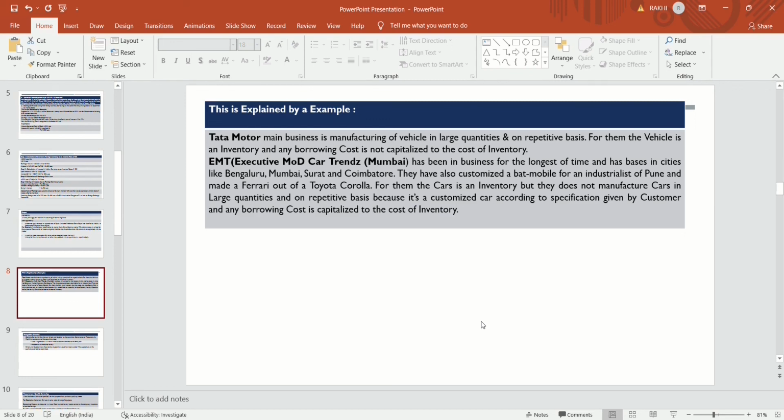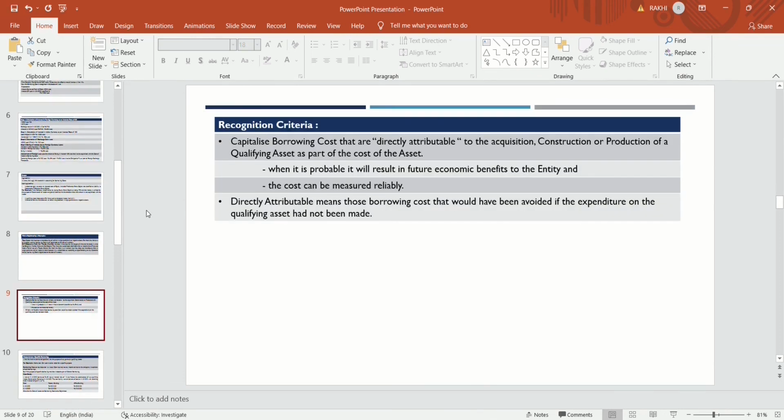And if they have taken any loan for the customization of that car and pay any interest, then that interest is to be capitalized with the cost of inventory. In the case of Tata Motors it will not be capitalized.